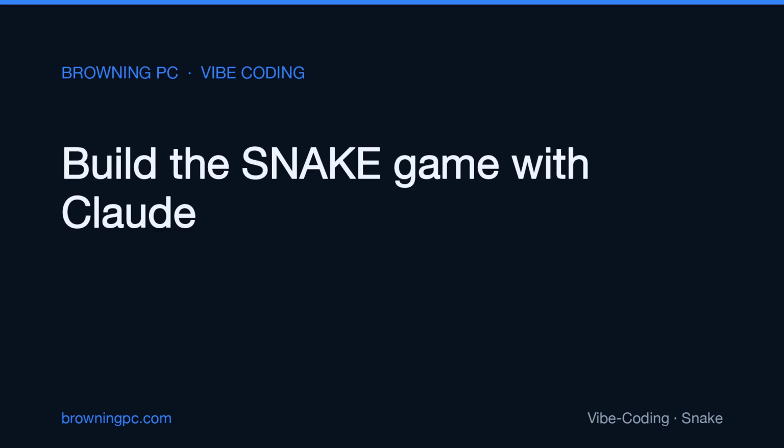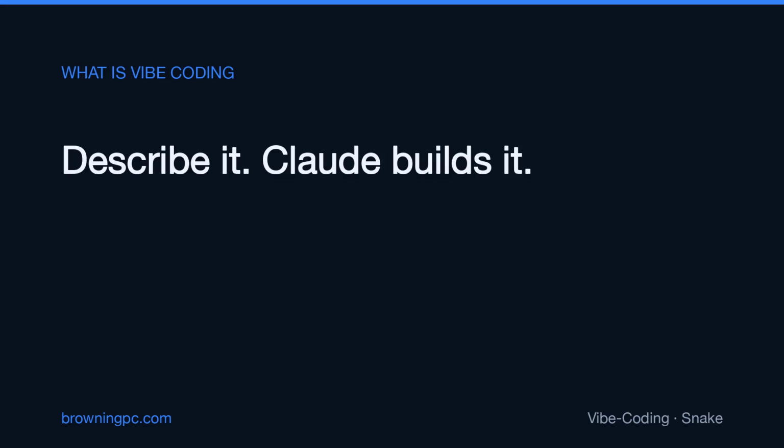What if you could build the classic snake game in about 3 minutes without writing a single line of code yourself? Let's do it right now with Claude. This is called vibe coding. You describe what you want in plain English, and the AI writes the actual code. You're the director, Claude's the programmer.